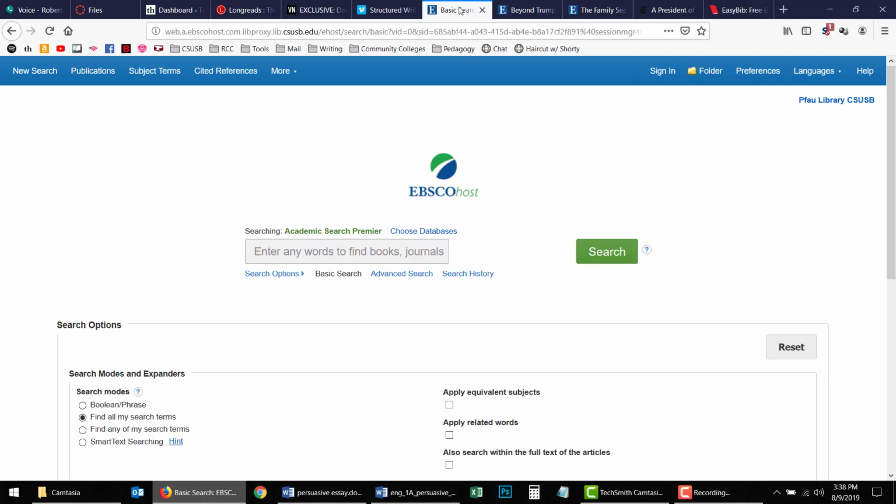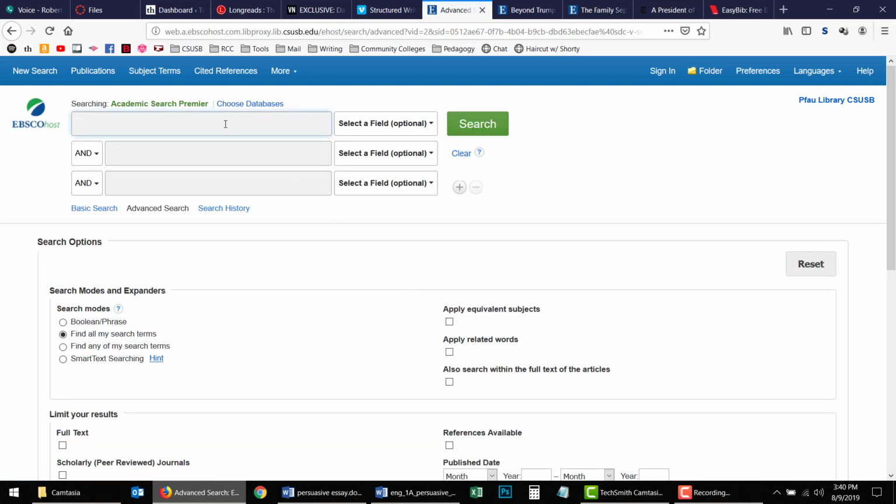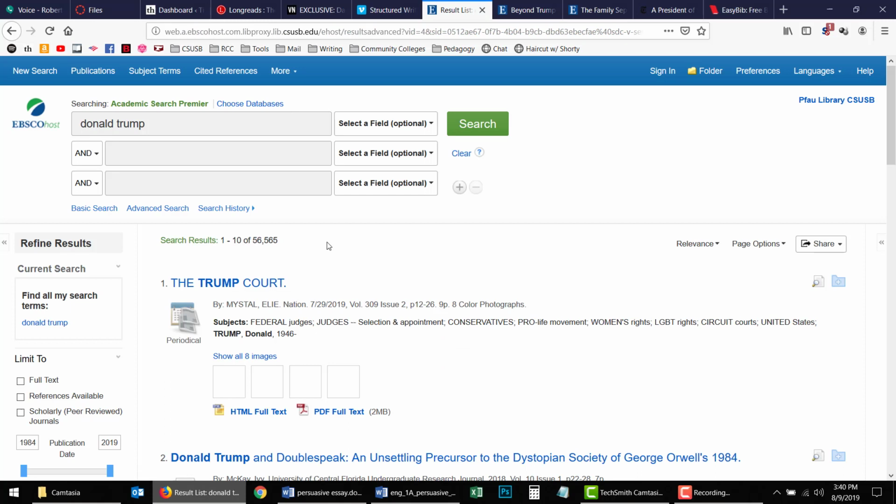But how do you find a source? This is EBSCOhost, so we're going to use this, and the first thing I want to do is go to Advanced Search. Up here, the first thing I'm going to search for is Donald Trump. Look, there's Donald Trump, and I'm going to hit search. And you'll see there are 56,565 sources, which is more reading than anyone, myself included, will ever do. So let's try and narrow this down a little bit.